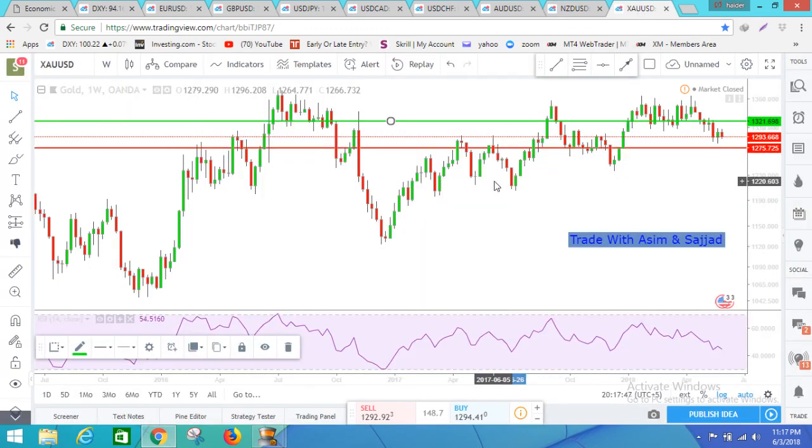The last pair is gold, and I waited all week for gold to go up, though it didn't, but I'm still hopeful it can go up, or maybe this week it can come to 1275 and below, but from this level it's definitely going to go much higher, even to 1360. But for this week, if it keeps going up, and I expect the dollar will drop, we can see 1321 and above till Friday evening.